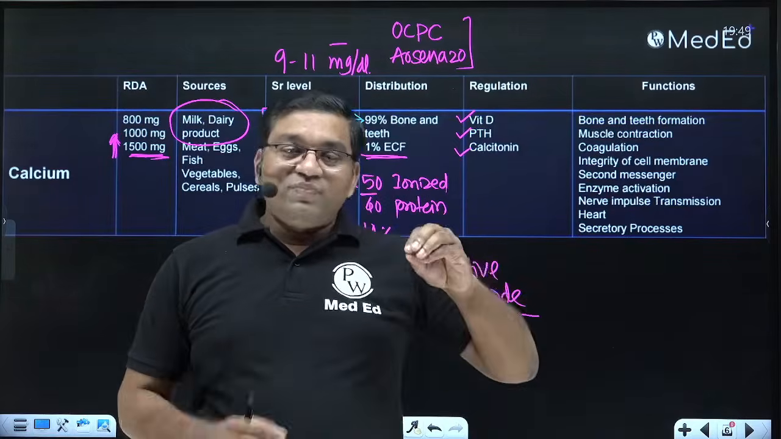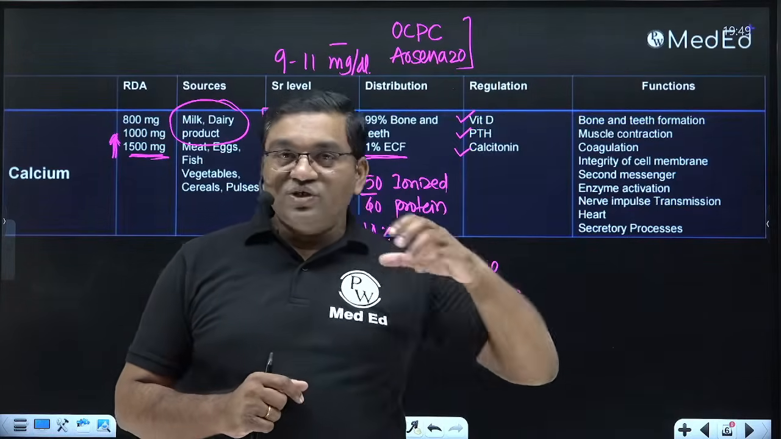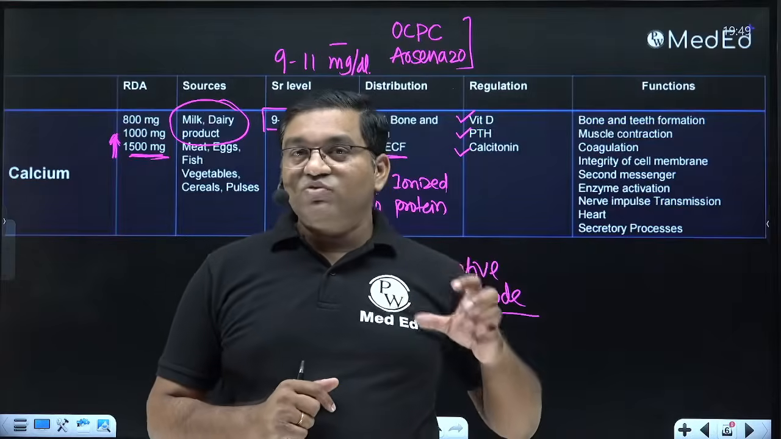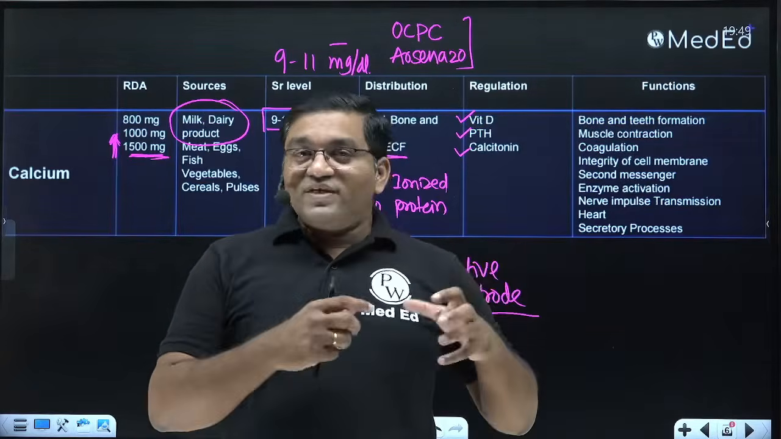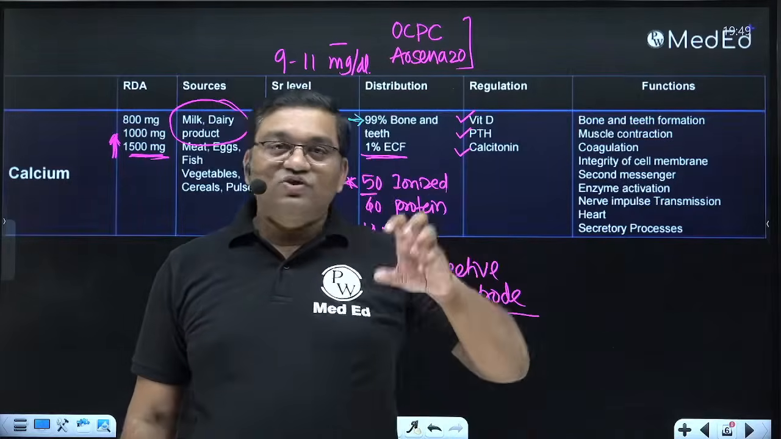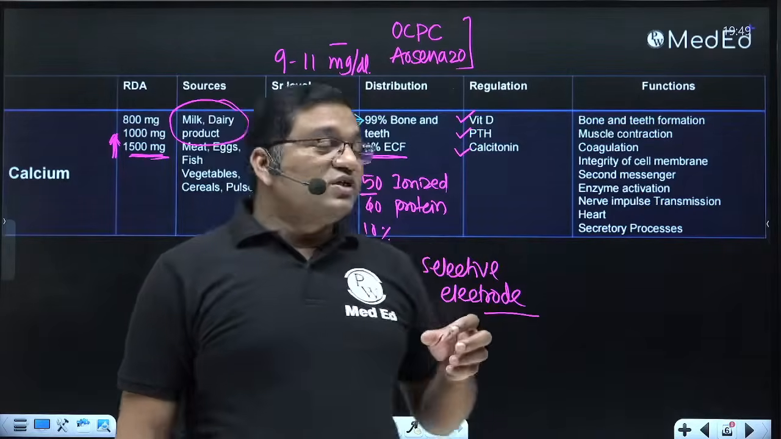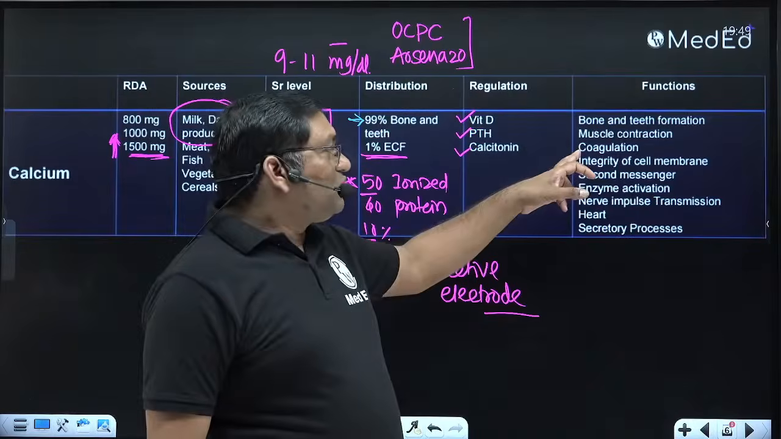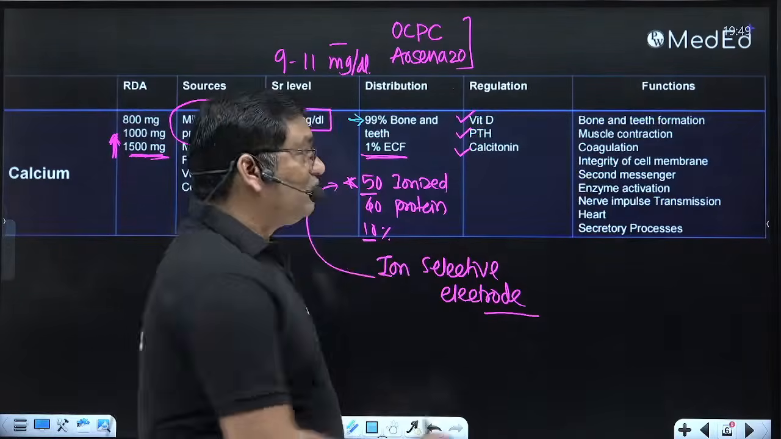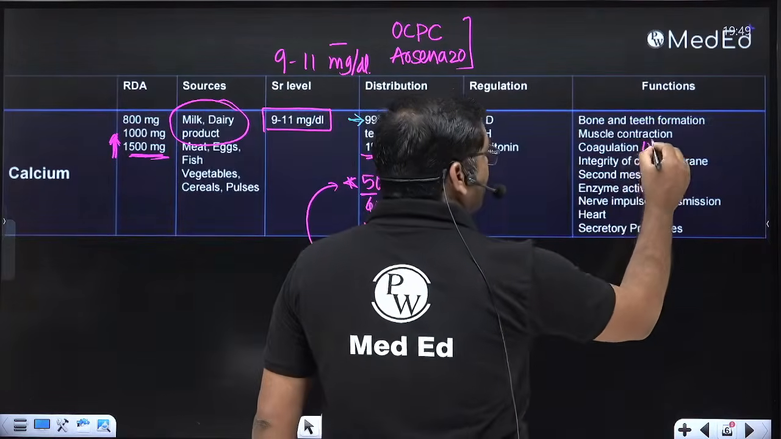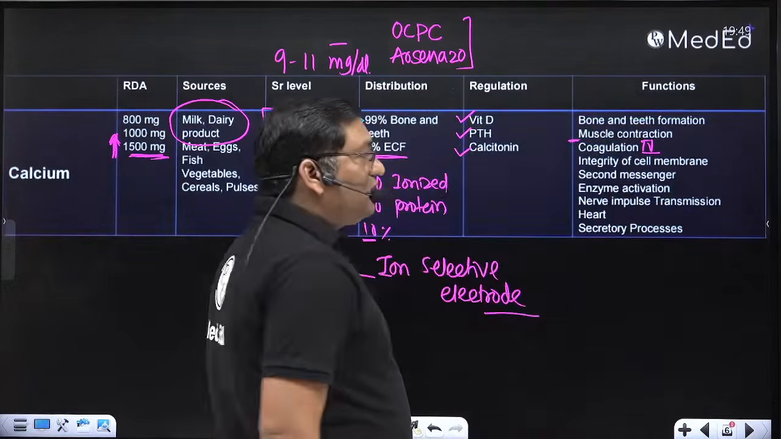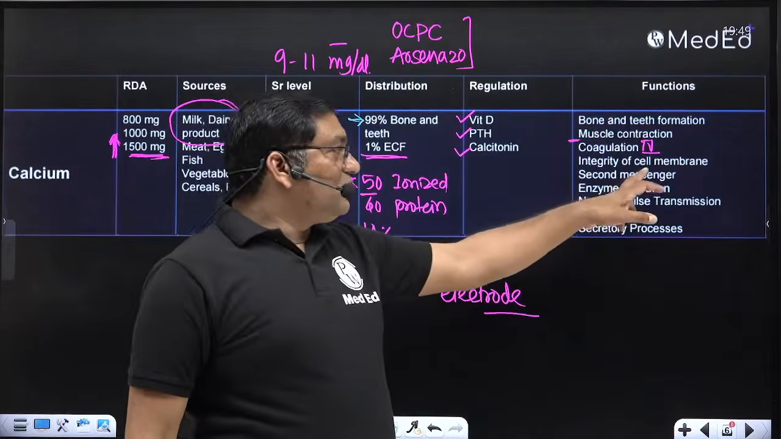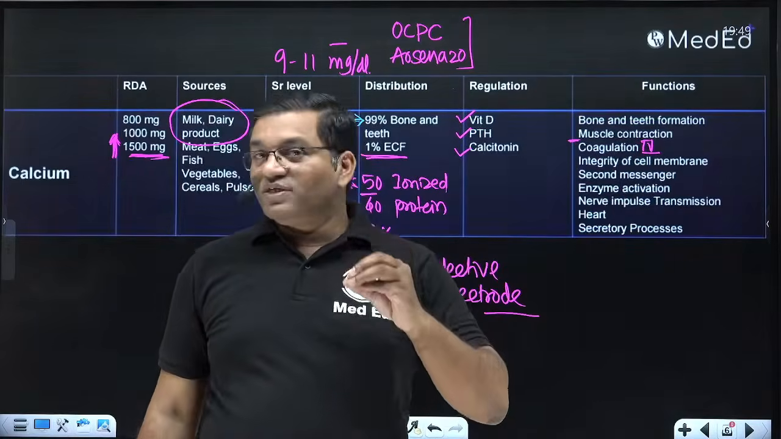So it complexes with the negatively charged gamma carboxy glutamate of clotting factor 2, 7, 9, 10. The complex is formed which is important for conversion of prothrombin into thrombin. So it is important in the clotting process. So in coagulation, it is factor 4. It interacts with the myosin, and it is important for the muscle contraction. It is important for the integrity and permeability of the cell membrane.